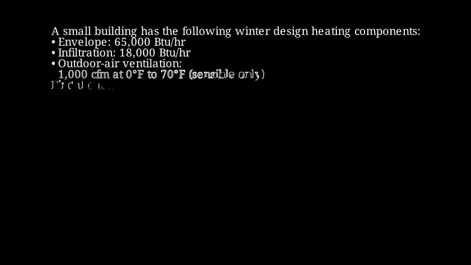Welcome! Today we're going to calculate the total heating coil load for a small building based on envelope losses, infiltration, and outdoor air ventilation. Here is the problem statement. Next, the envelope heating load is given as 65,000 BTU per hour. Then, the infiltration heating load is 18,000 BTU per hour.